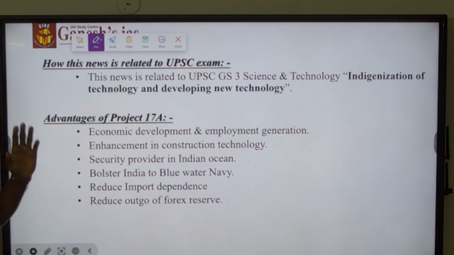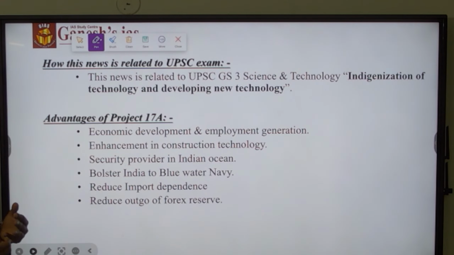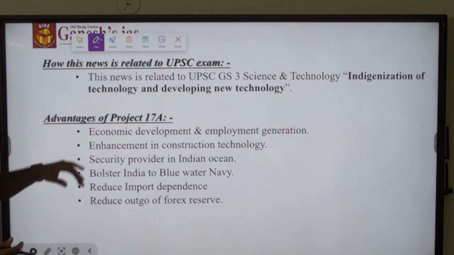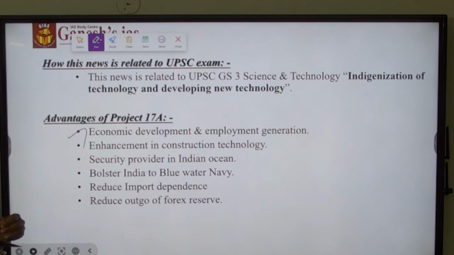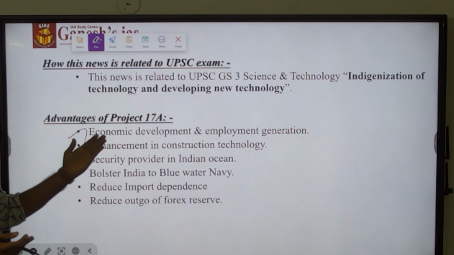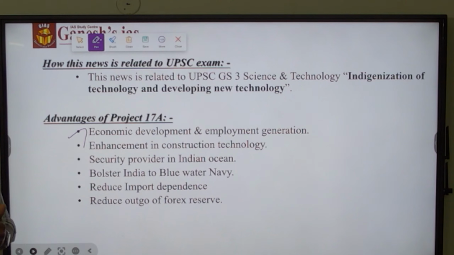In the previous slide I mentioned the features of Project 17A. Let's discuss what advantages India will get from implementing Project 17A. First, economic development as well as employment generation, because sourcing 75% of the input products locally from MSMEs will enable economic development and employment generation in India.